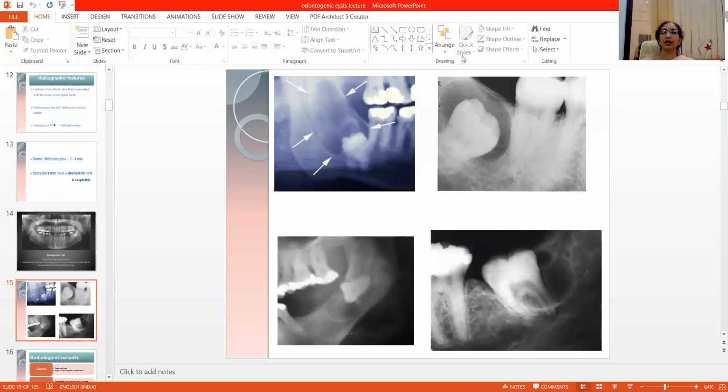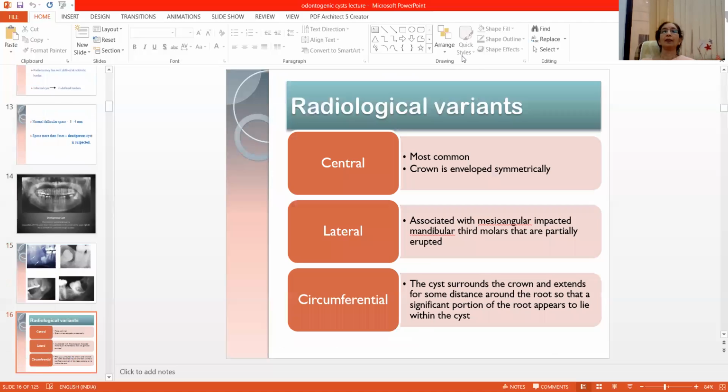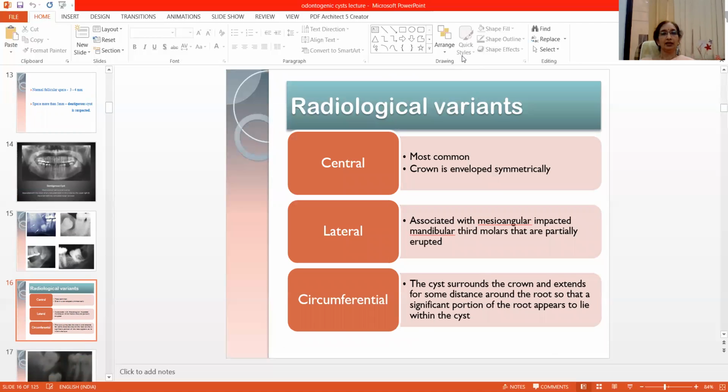Now these are other radiographic pictures of the dentigerous cyst. There are 3 radiological variants of this dentigerous cyst. They are central, lateral, and circumferential. The central is the most common variant, where the crown is enveloped symmetrically.